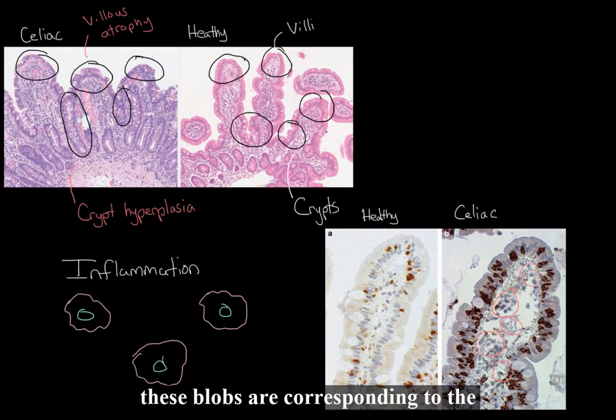Now, these blobs are corresponding to the lymphocytes, and it's pretty clear in this picture that there are way more lymphocytes in the diseased tissue than in the healthy. Now, these are really the main signs that we look for with regards to celiac disease. And if the tissue sample shows this, then that's how we can diagnose it. But diagnosing it is one thing. I mean, how can we really treat it?